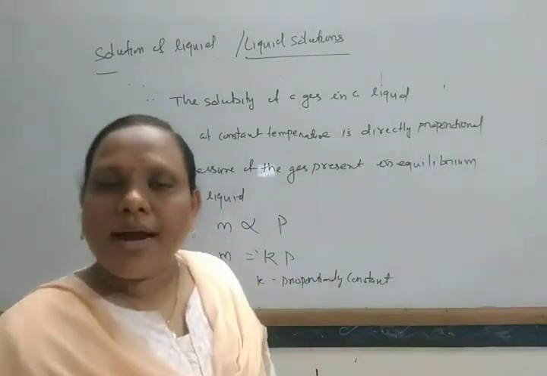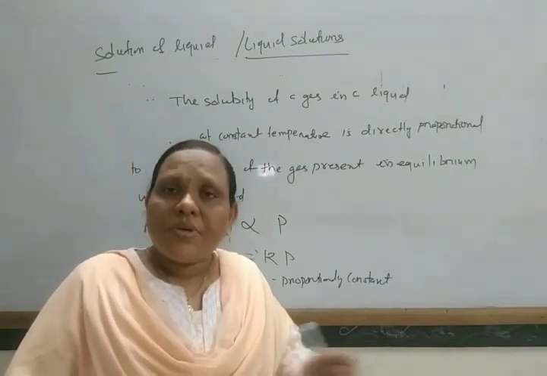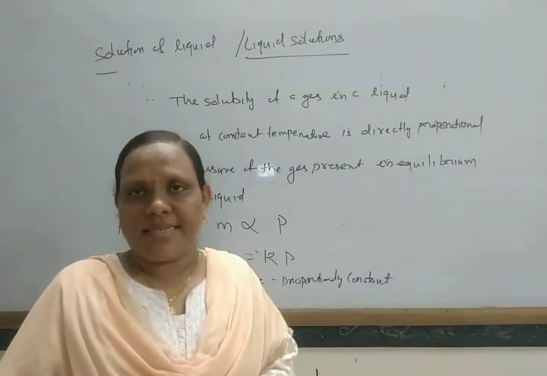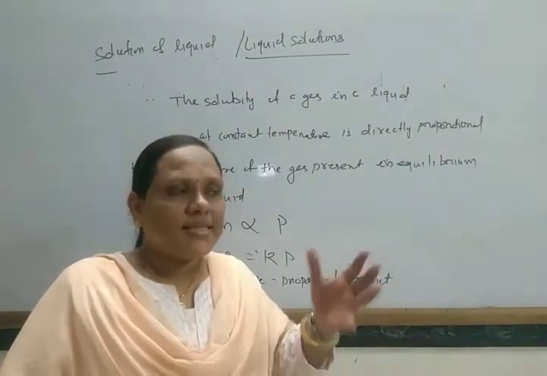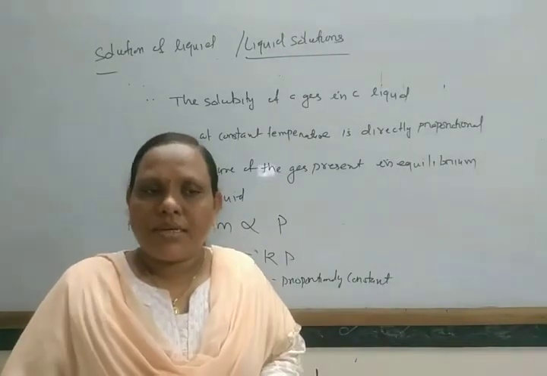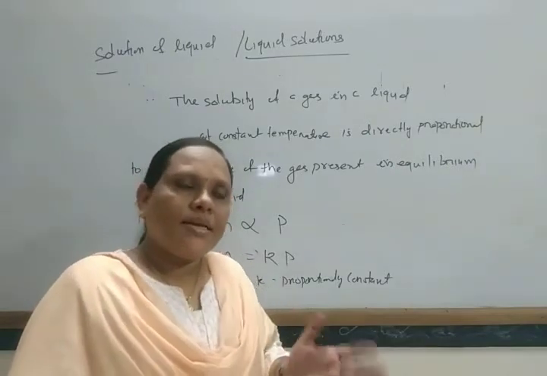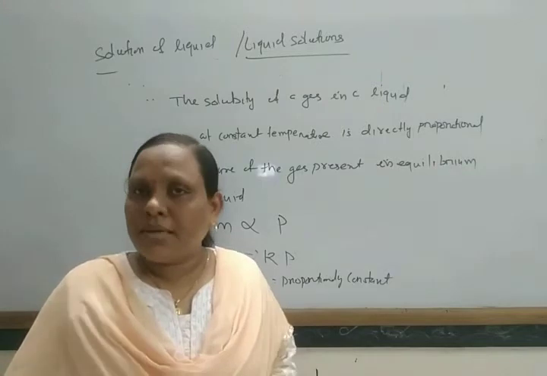Similarly, Dalton, another scientist, postulated that suppose there is a mixture of gases, and these gases are dissolved in a particular liquid. So different gases can dissolve in different amounts in the liquid.